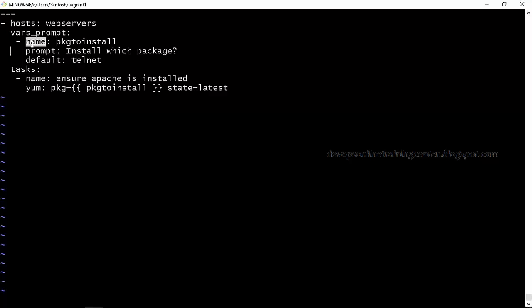So here vars_prompt is a keyword that will take input from the user. Here the prompt is install which package. There will be a default package: if you don't select anything, just press enter, and telnet will be selected. That value will be stored inside a variable called package_to_install. And then in the tasks, we are actually installing this package. Here, yum, name package_to_install, state equal to latest. This will install the latest package from the repository, right? So let us try to run this.